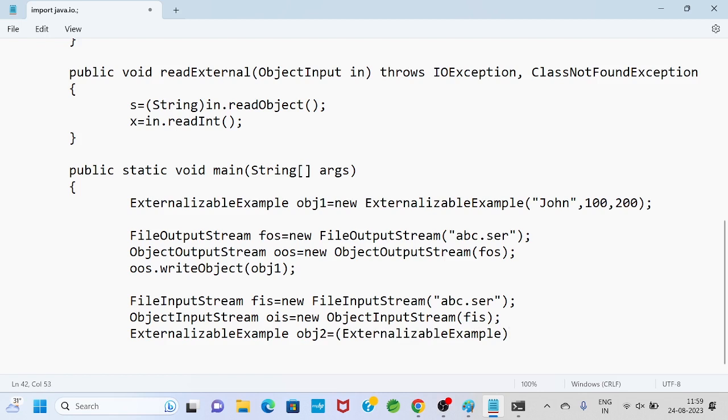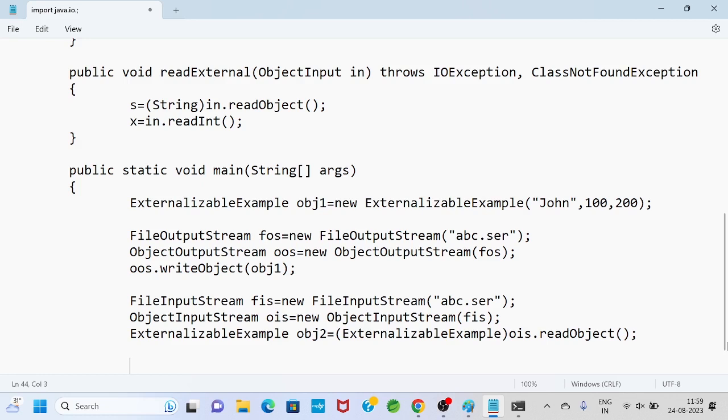The object input stream object is OIS dot, method name is read object method. It is deserialization. Already in the previous example we saw the three lines of code representing serialization and three lines of code representing deserialization.